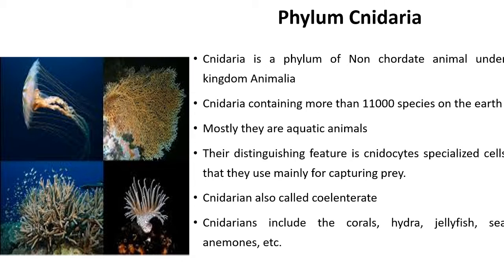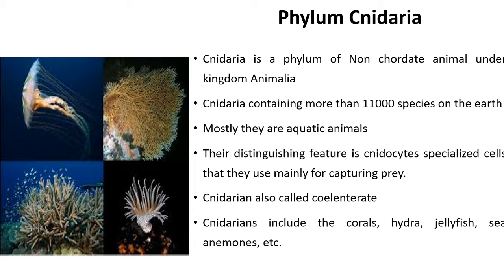Cnidaria contains more than 1000 species on the earth, and the abundance of the cnidarians occurs in water. So they are called aquatic animals. Most of the cnidarian animals occur in marine water, but few occur in fresh water. So generally we say they are aquatic animals, meaning they are water dwelling or water surviving animals.